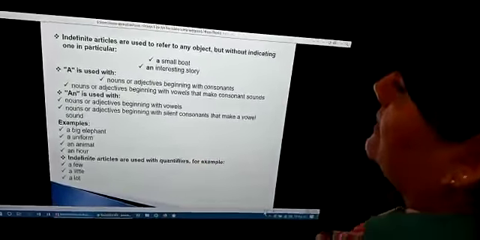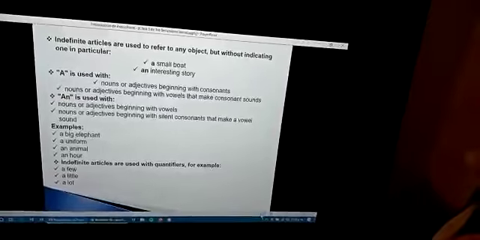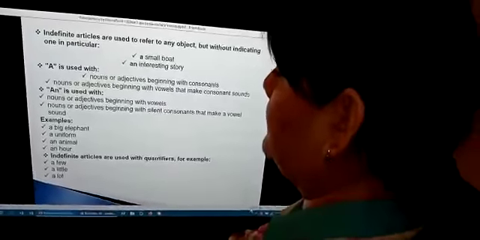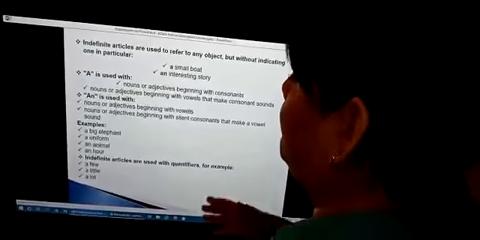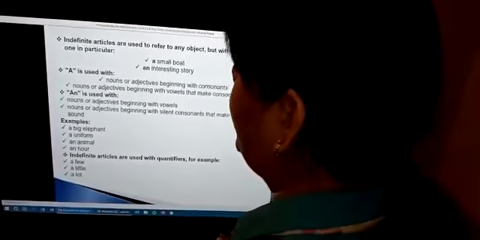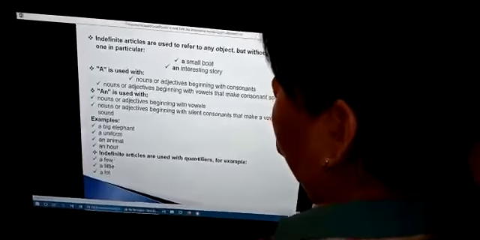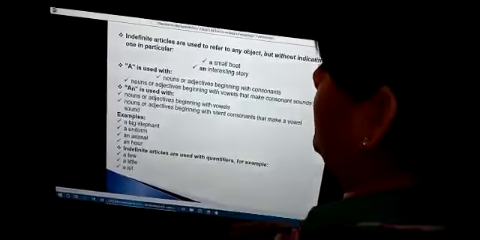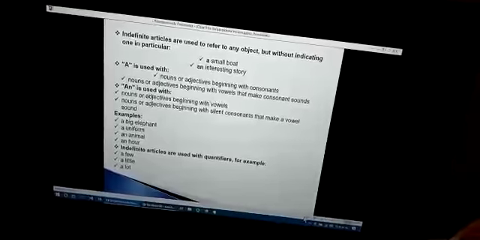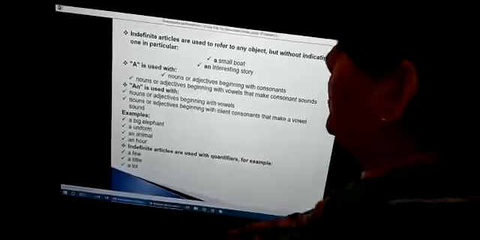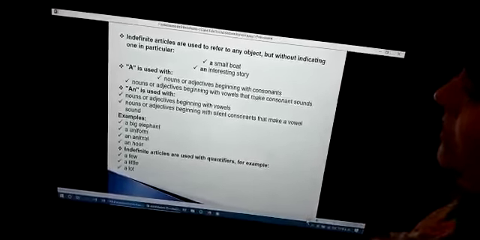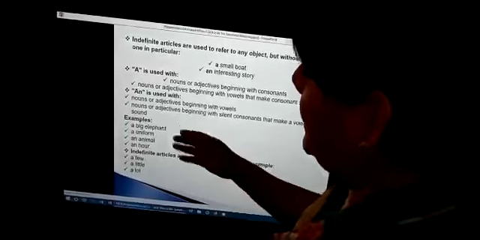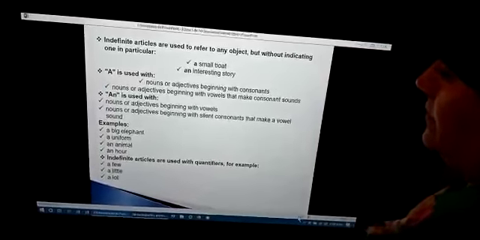Look at right here, the examples. Example number 1, a big elephant. Number 2, a uniform. Number 3, an animal. Number 4, an hour. Okay? And you use a or an.